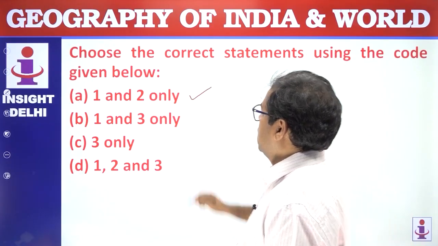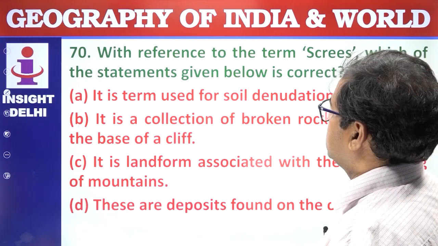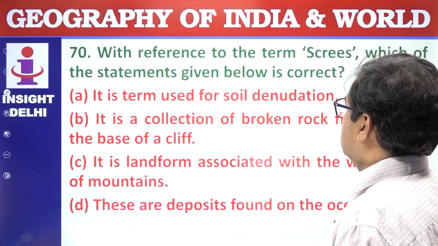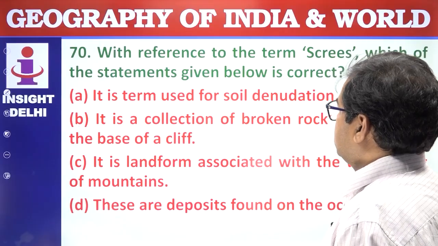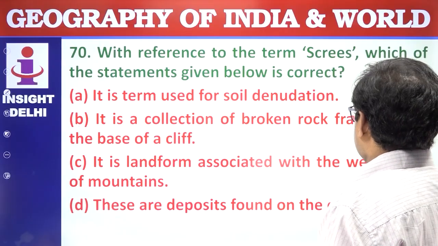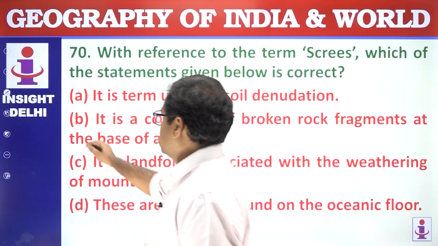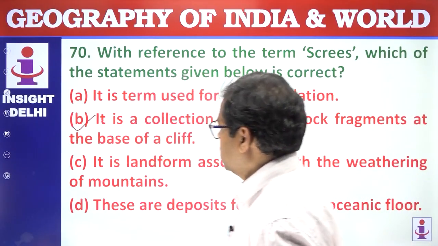Answer is A. Next question: with reference to the term scree, which of the statements given below is correct? In terms of soil denudation, no. It is a collection of broken rock fragments at the base of a cliff. This is correct. This is right.